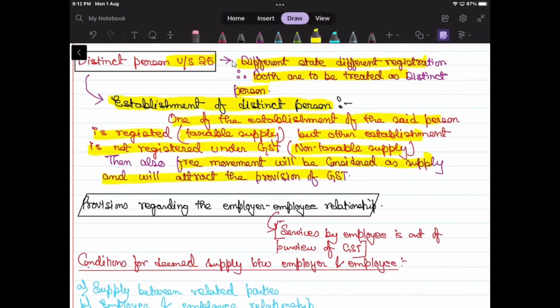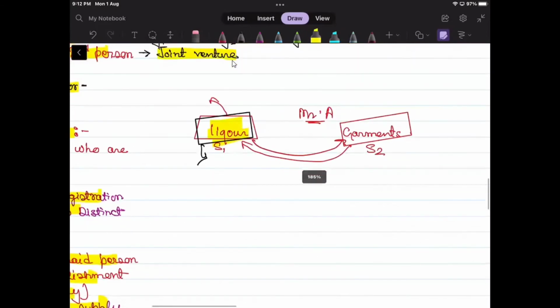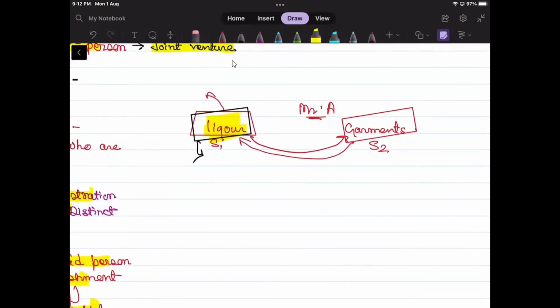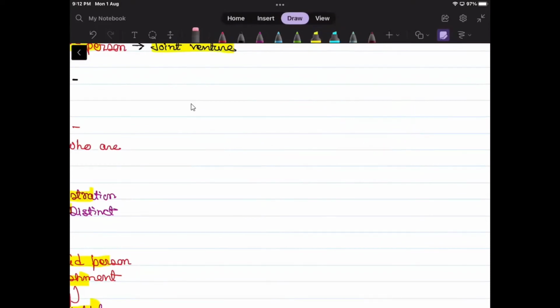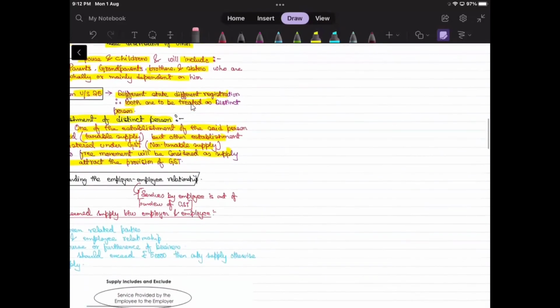Now if garments move to the liquor shop, how will you take the credit? How will the credit be available? Regarding this, it is a very long story, so better not to discuss it over here. We'll go through it once we come to the value of supply.